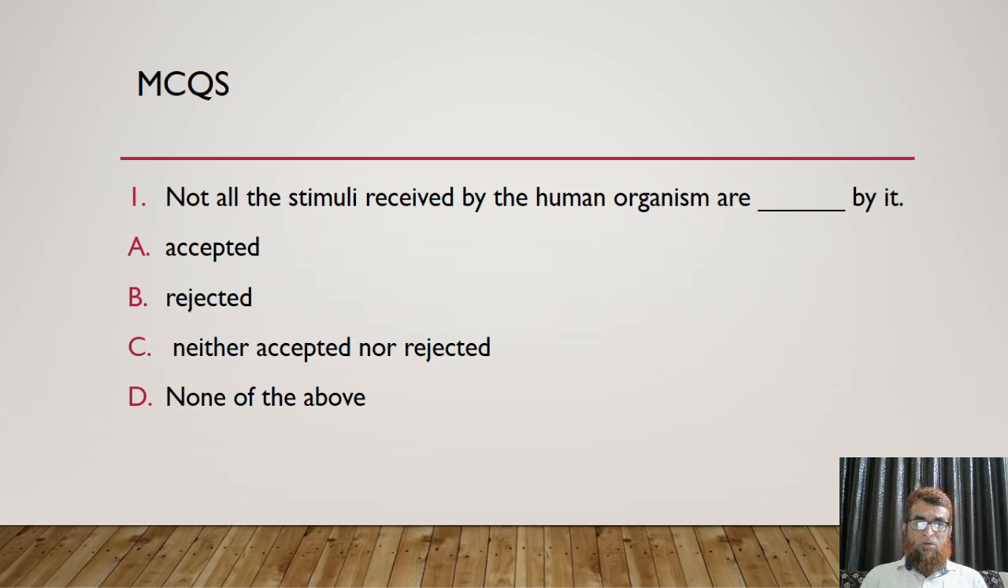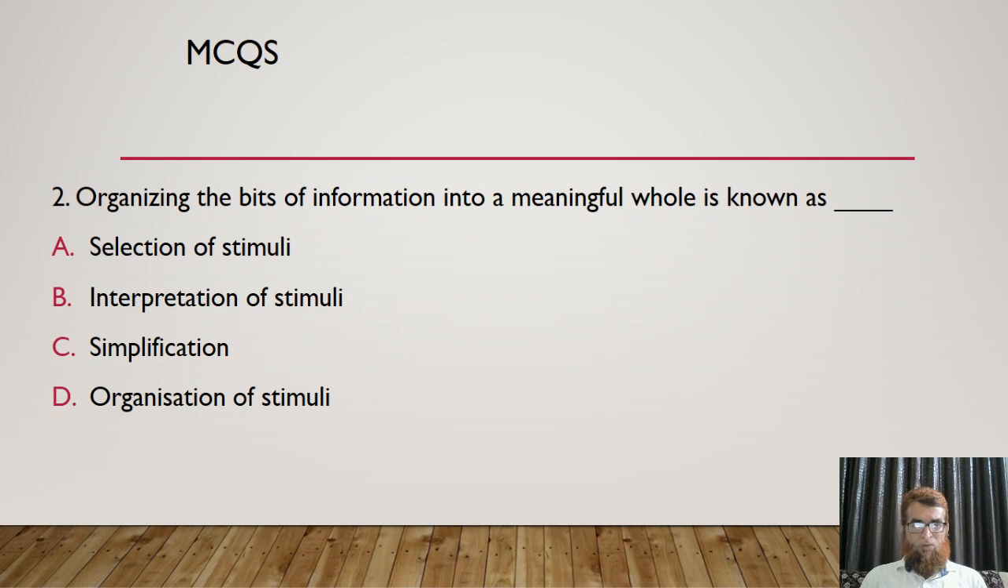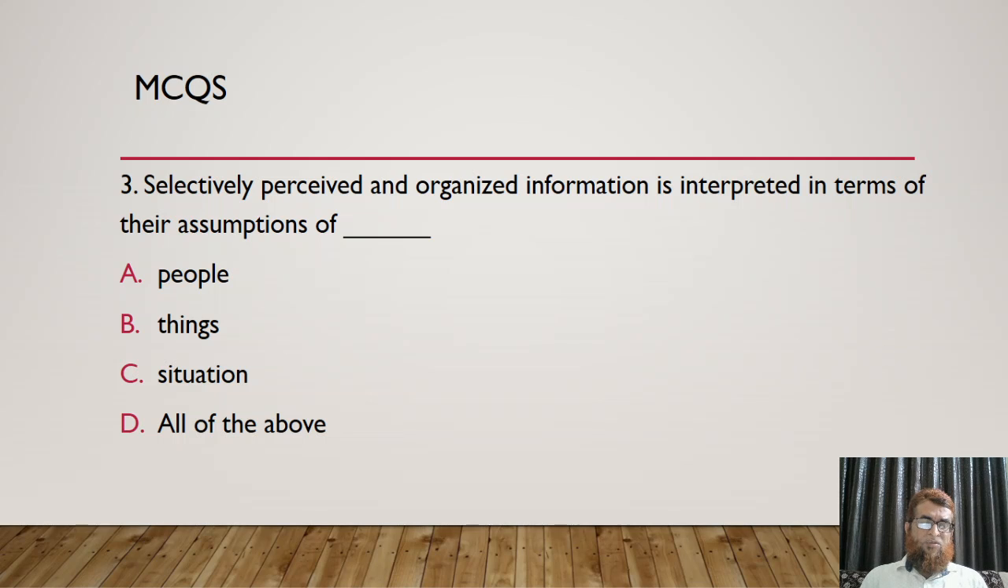First question is, not all the stimuli received by the human organism are dash by it: accepted, rejected, neither accepted nor rejected, none of the above. Second question, organizing the bits of information into a meaningful whole is known as: selection of stimuli, interpretation of stimuli, simplification, organization of stimuli. Third question, selectively perceived and organized information is interpreted in terms of their perception of: people, things, situation, all of the above.